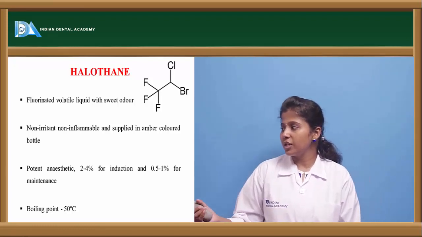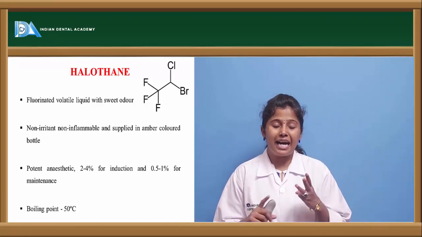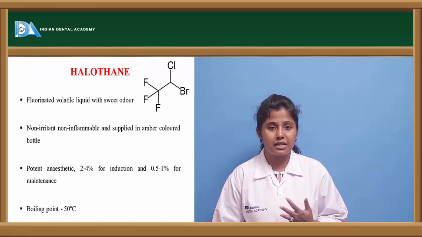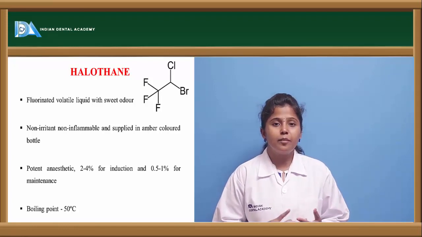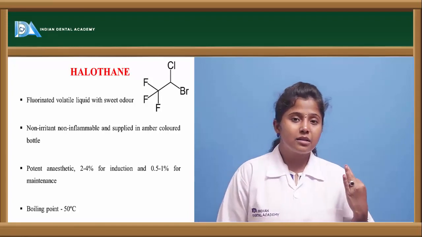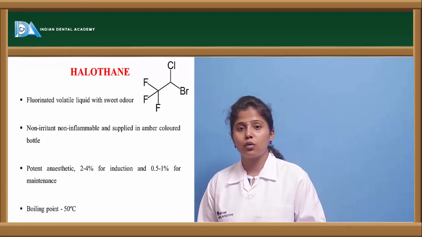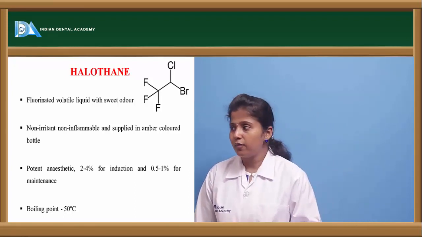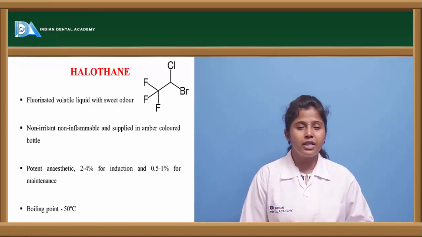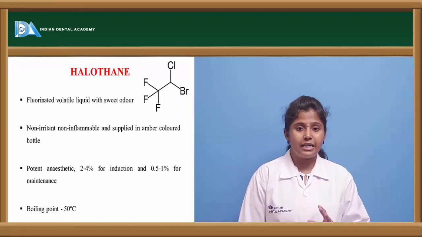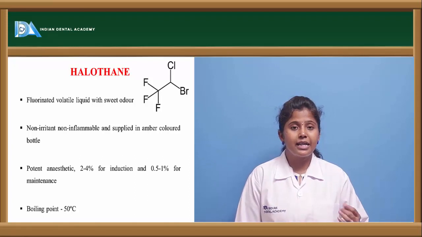So if you see the structure, it is having three halogens. Halogens are nothing but chlorine, fluorine, bromine, and iodine. So here this structure consists of three of the halogens, that is fluorine, chlorine, and bromine. Especially it consists of three atoms of fluorine, and it is also non-irritant, and it is not inflammable, but it is sensitive to light. So when it is exposed to light, it gets degraded.